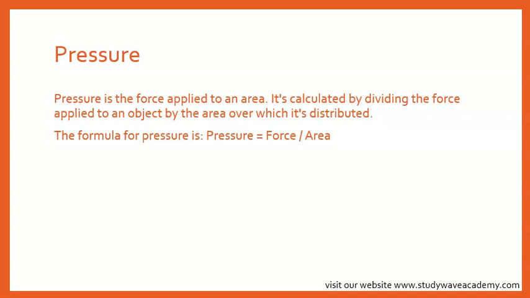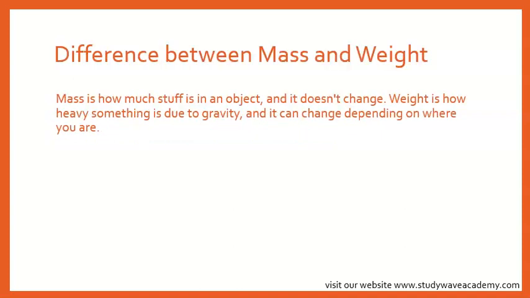So next we're going to be looking at the difference between mass and weight. Mass is how much stuff is in an object and it doesn't change. Weight is how heavy something is due to gravity and it can change depending on where you are.